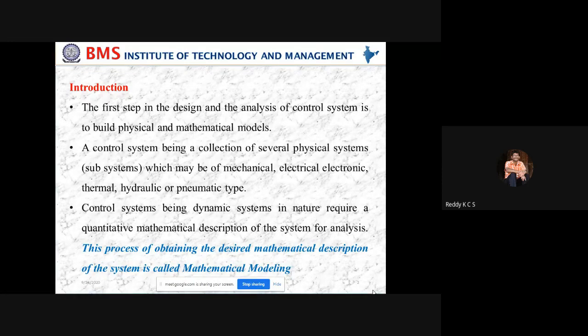Also, to obtain the block diagram, we need a set of mathematical equations describing the dynamic behavior of the system. The third point says that control systems, being dynamic in nature, require a mathematical description, meaning a set of equations which represents the physical system is required. This process of obtaining the desired mathematical description of the system is called mathematical modeling.